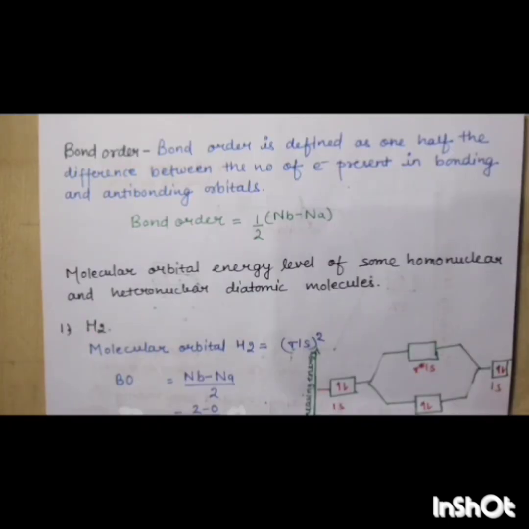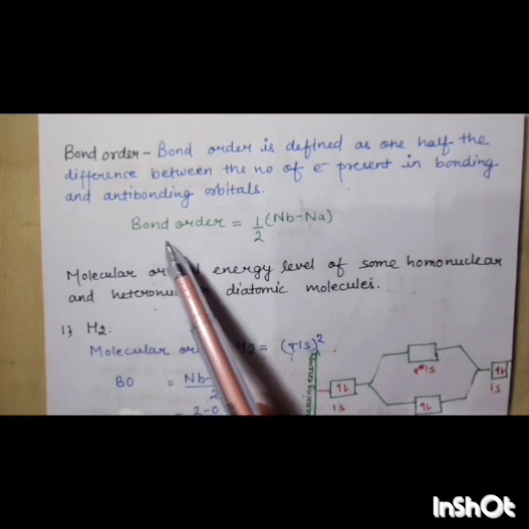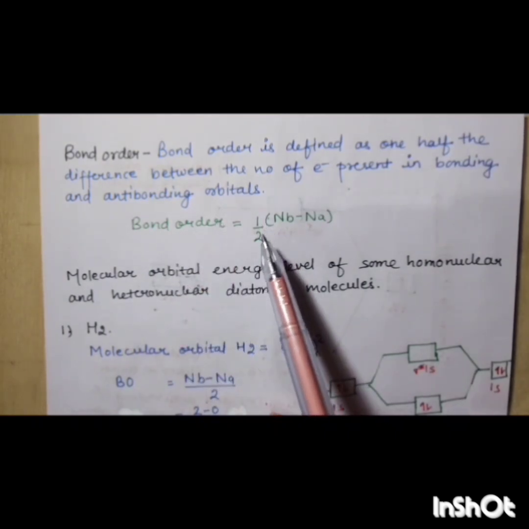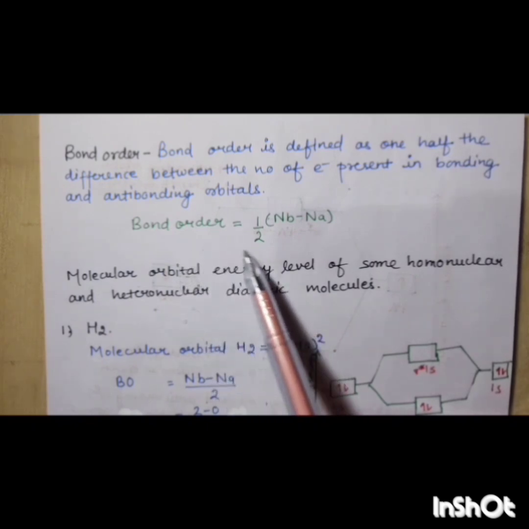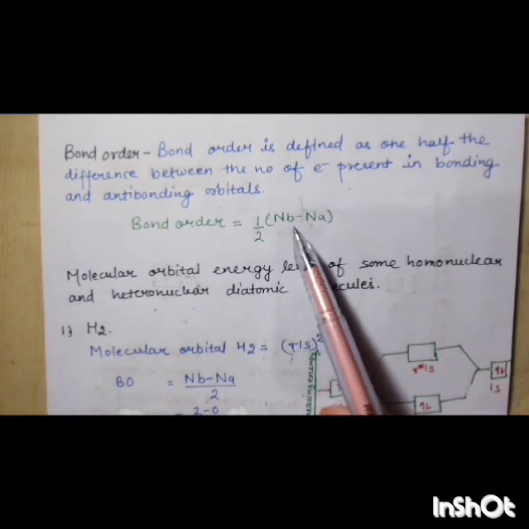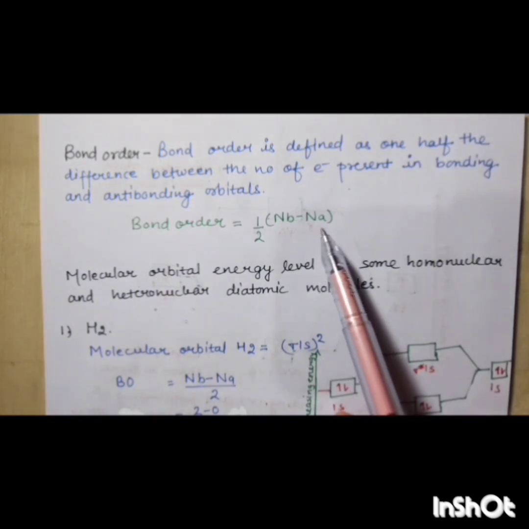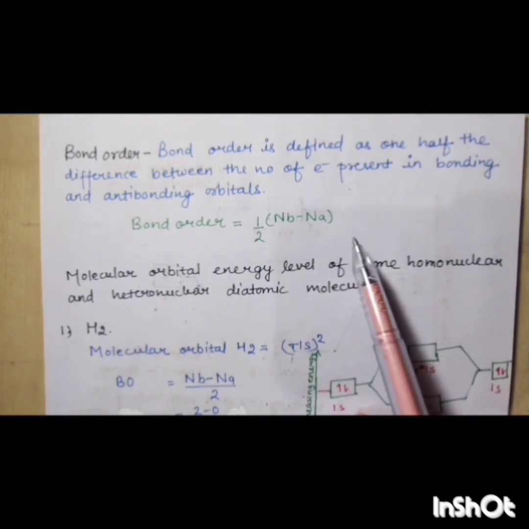Now our next topic is bond order. So what is bond order? Bond order is defined as half of the difference between the number of electrons present in bonding and anti-bonding orbital, and it is represented by bond order = 1/2 (Nb minus Na). Nb means number of bonding orbital electrons and Na means number of anti-bonding orbital electrons.